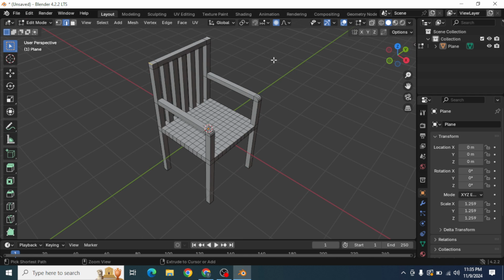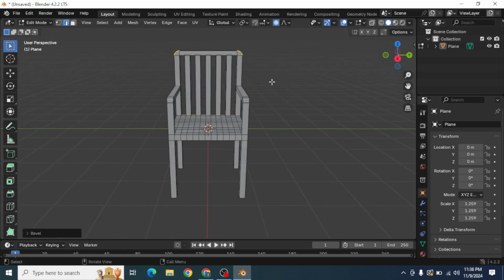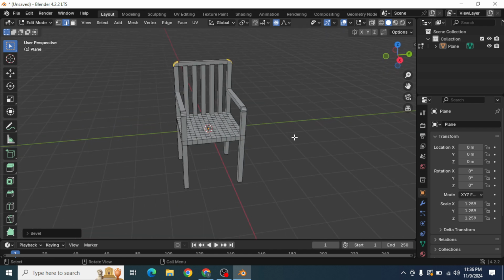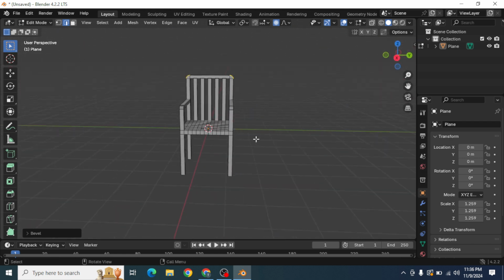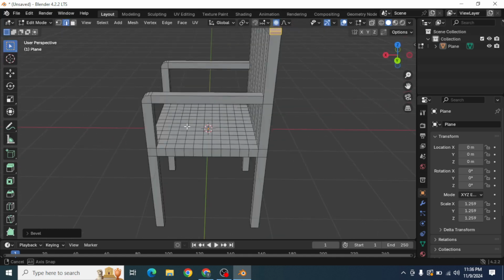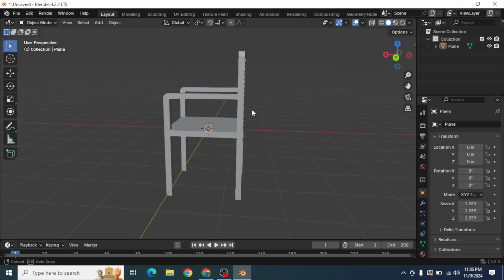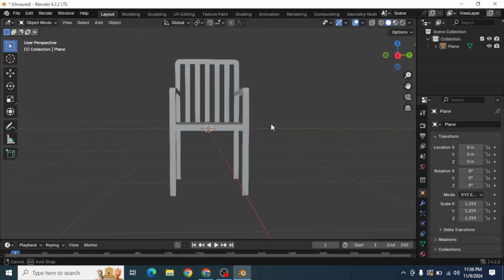Press Ctrl B, move your cursor and add more loop cuts by rotating the scroll wheel of your mouse. Okay, now we got the basic design of the chair. Go to object mode to view it. That's it.